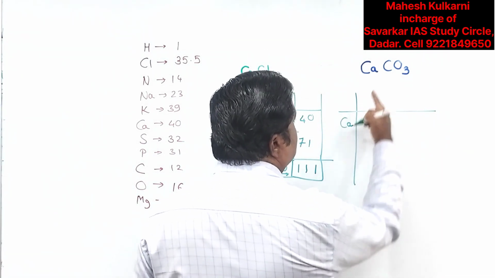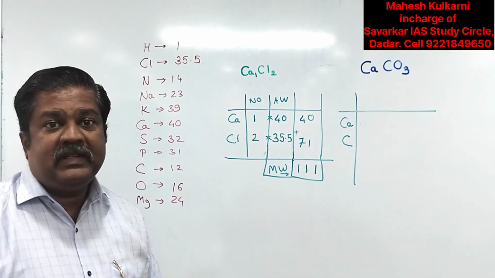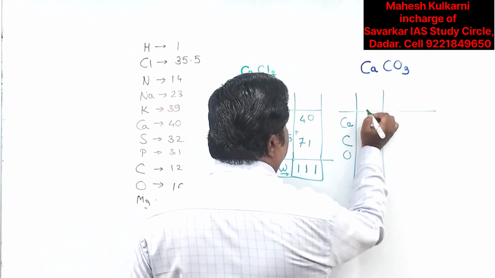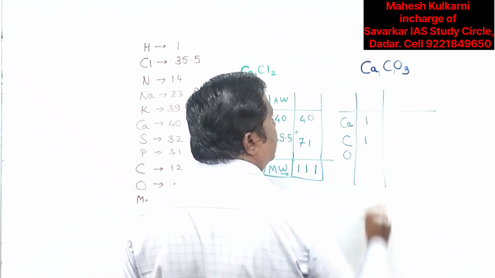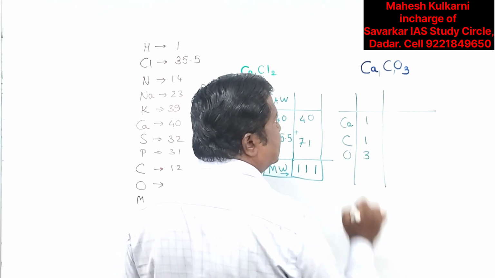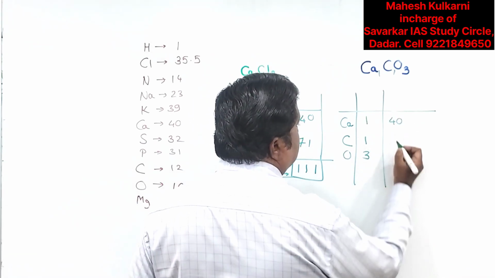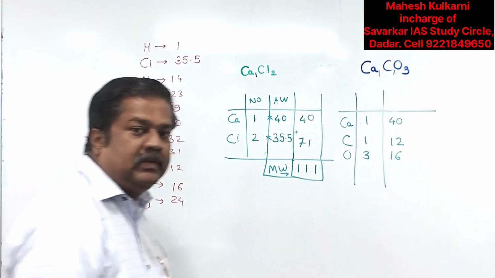So number of atoms: calcium, then carbon. Don't say CO3; carbon and O are separate. The next thing, the number: calcium is 1, carbon is 1, nothing is written, therefore the number is 1, and oxygen is 3. Now atomic weight: calcium is 40, carbon 12, and oxygen, as we have discussed, 16.